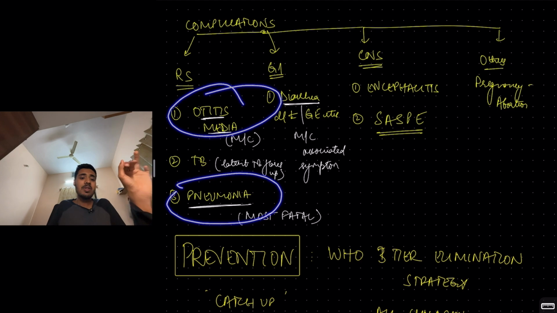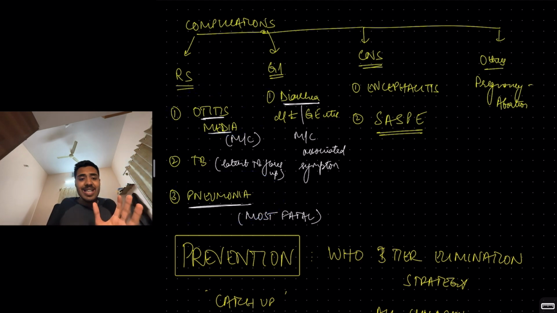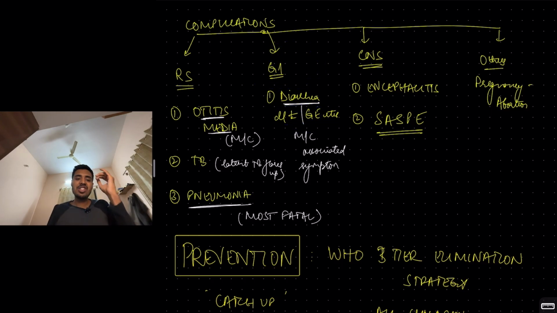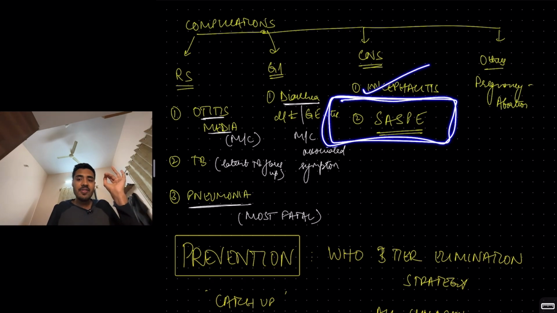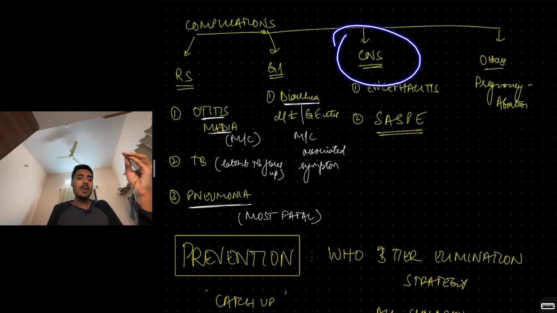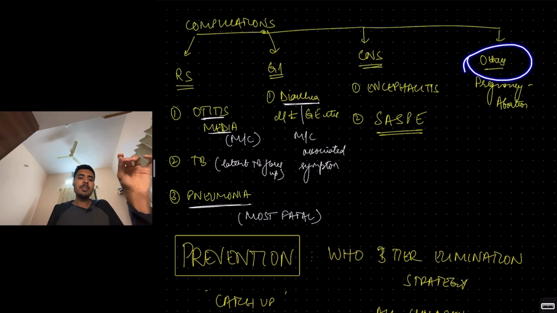And the most commonly associated systemic symptom is diarrhea. GI, diarrhea due to gastroenteritis. That's the most common associated symptom. CNS manifestations like encephalitis, subacute sclerosing panencephalitis, encephalitis, CNS complications. And in pregnancy, if the pregnant woman gets measles, it can lead to abortion.